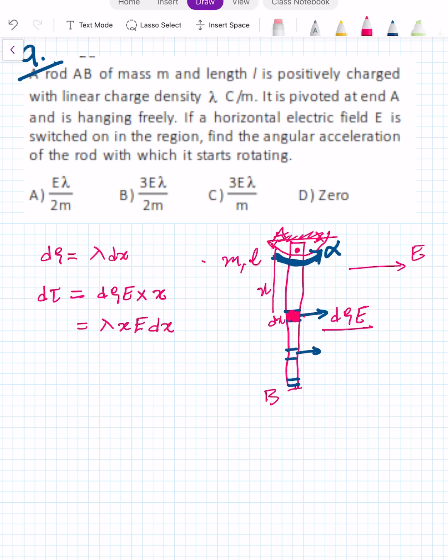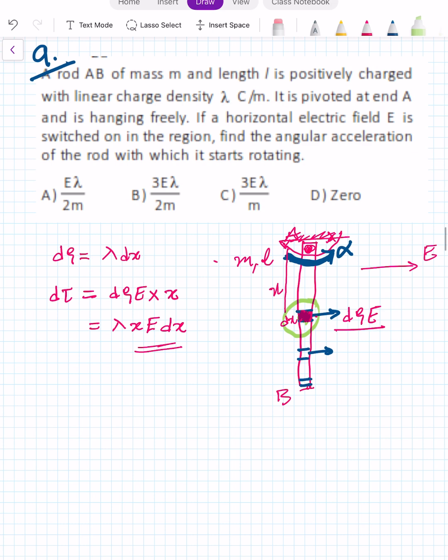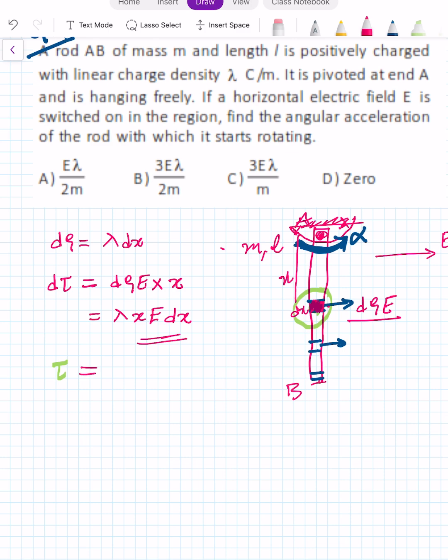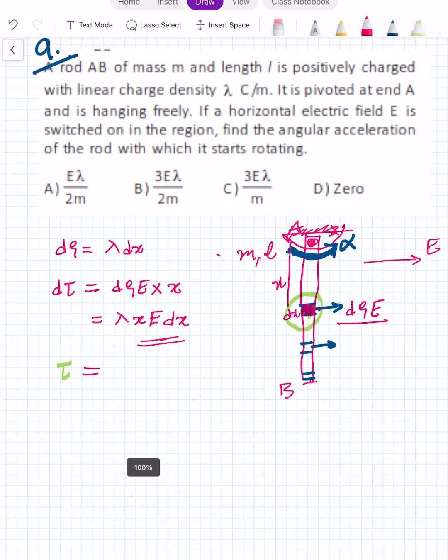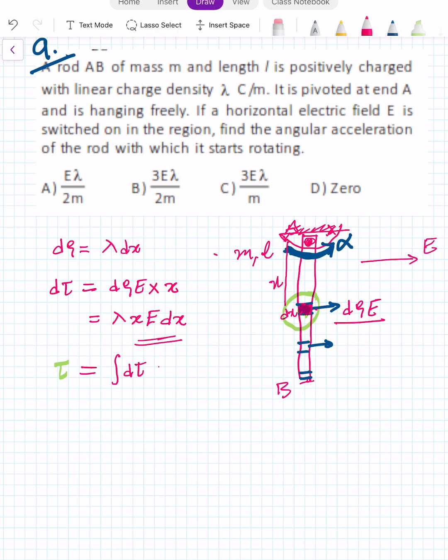This is the torque about point A only due to the force experienced by this small shaded part. Now, if we want to find the total torque, we have to go for the integration. Total torque is the integral of d tau, lambda x E dx, where x varies from 0 to L. So it becomes lambda E L square by 2.